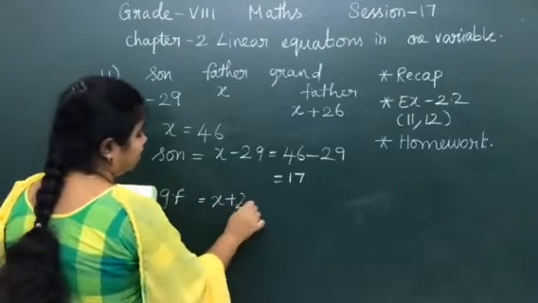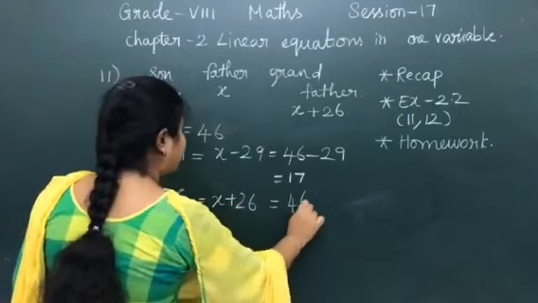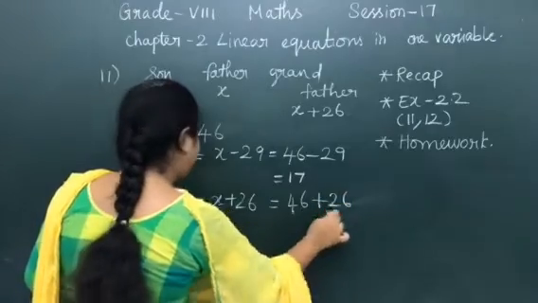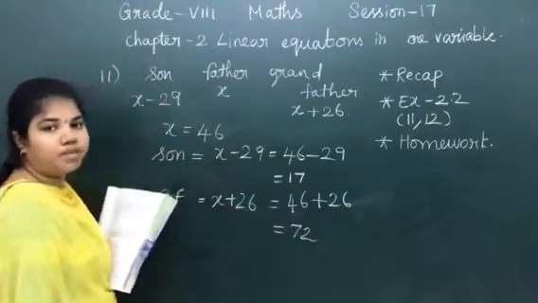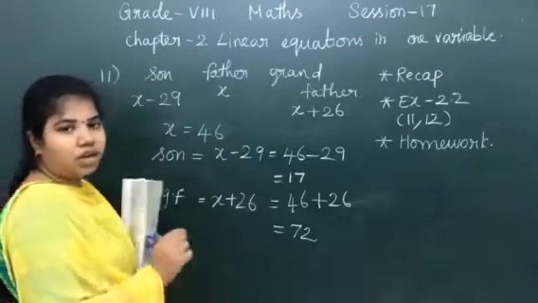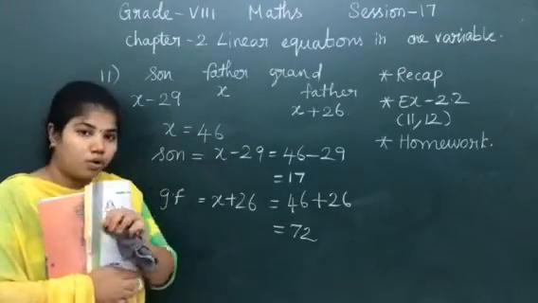X plus 26, which means 46 plus 26, which is equal to 72. 6 plus 6, 12. 1 remainder, 4 plus 2 plus 1 is 7. 72. Now, again I will tell the whole question and answer.